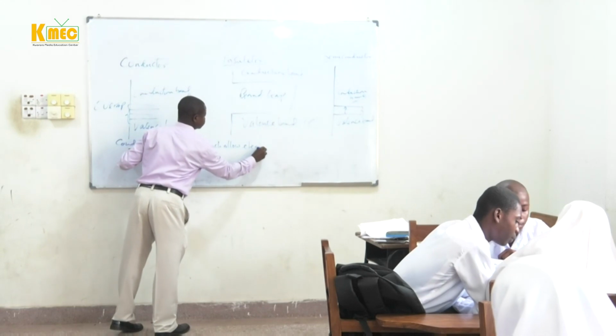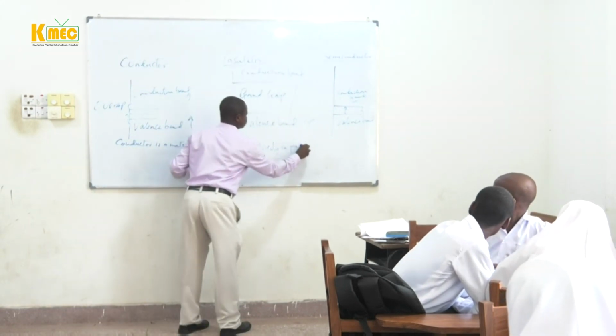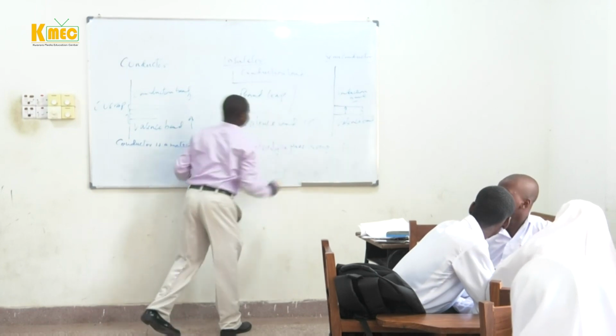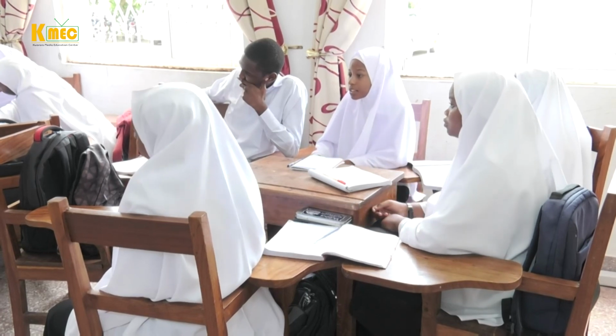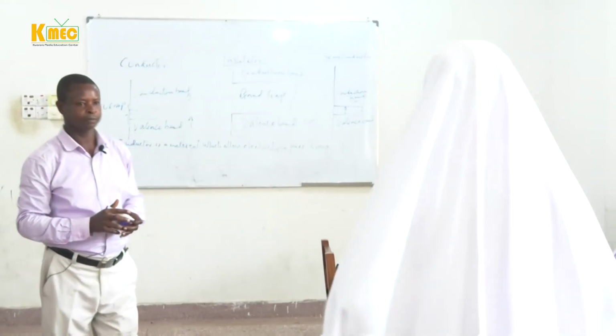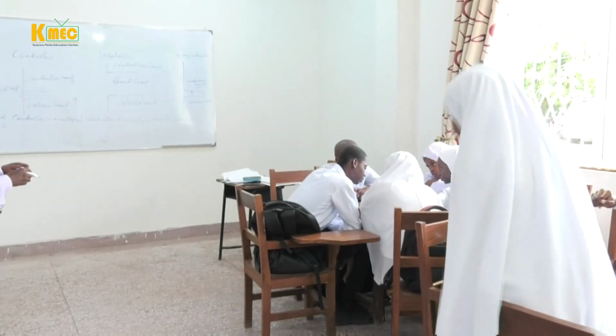Which allows electricity to pass through it. Good. What is an insulator? An insulator is a material which does not allow electricity to pass through. Very good. Clap for her, 3 claps.